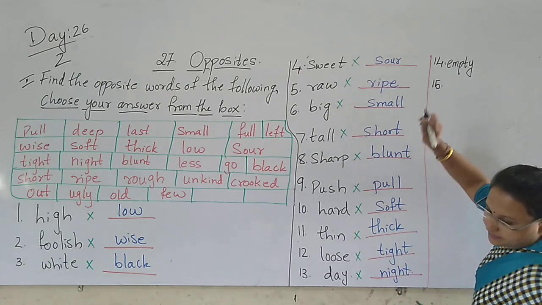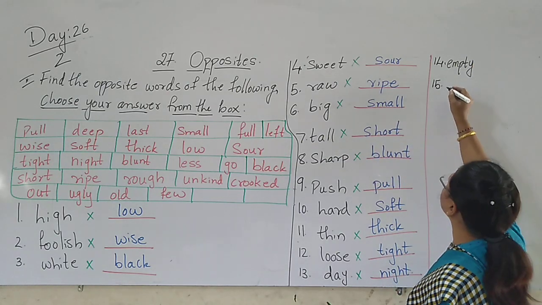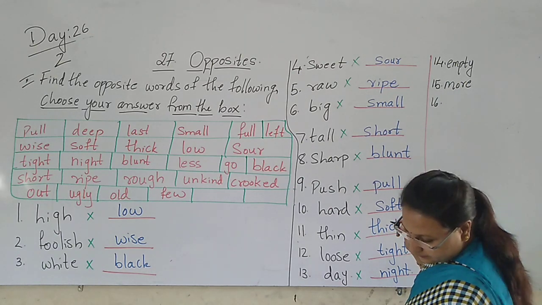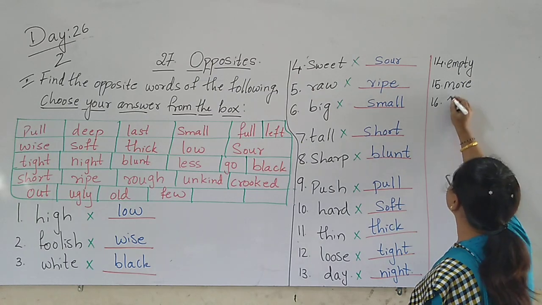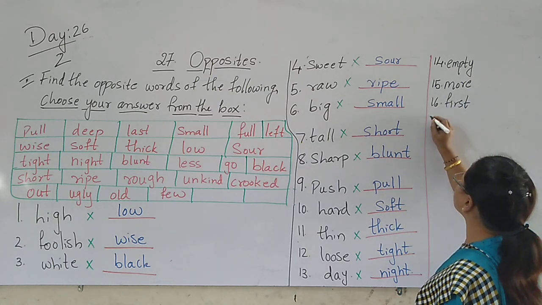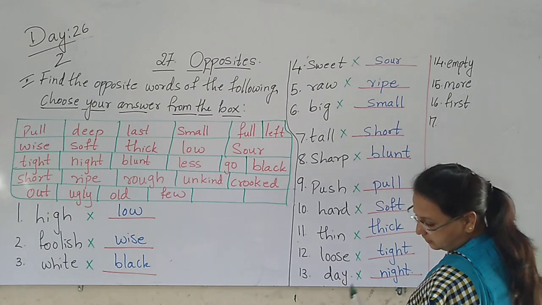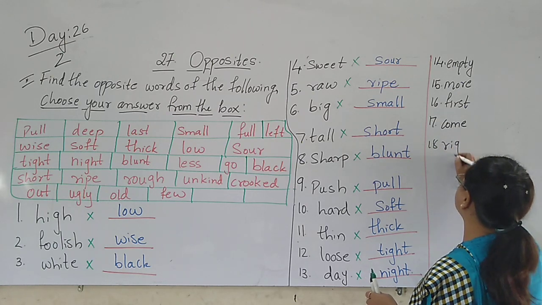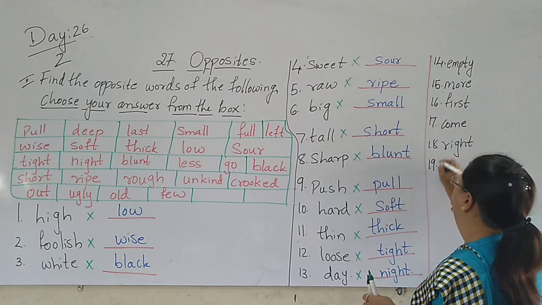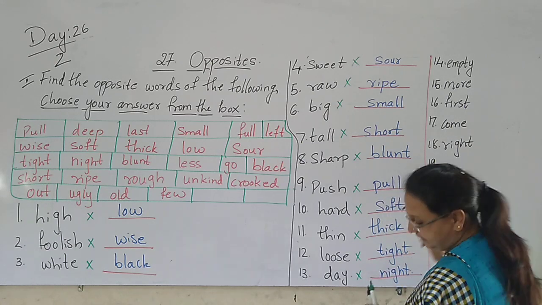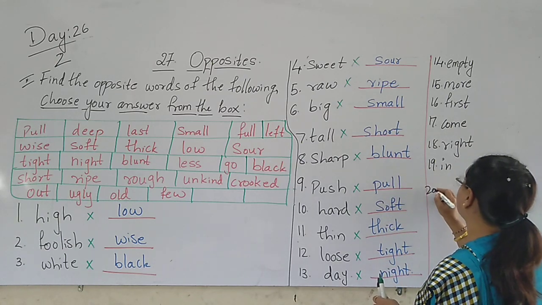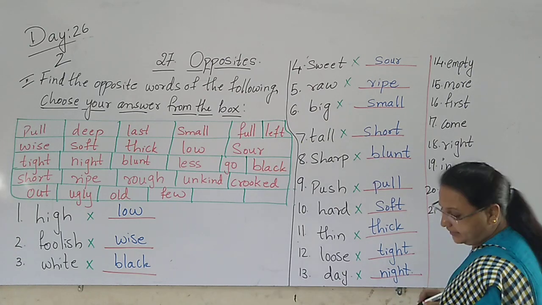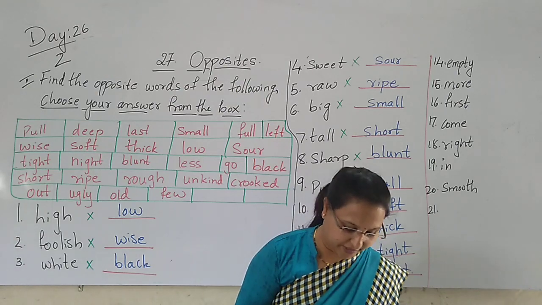Then 15th is more. 16th, first. 17th, come. 18th, right. 19th one, in. 20, smooth. 21. What is the 21?